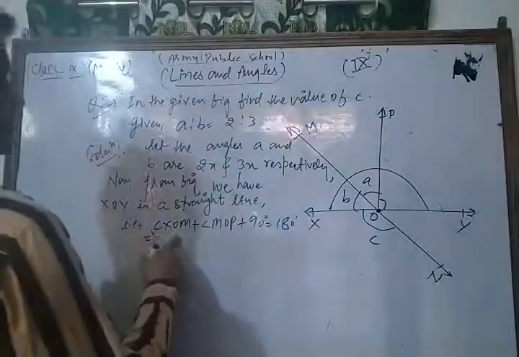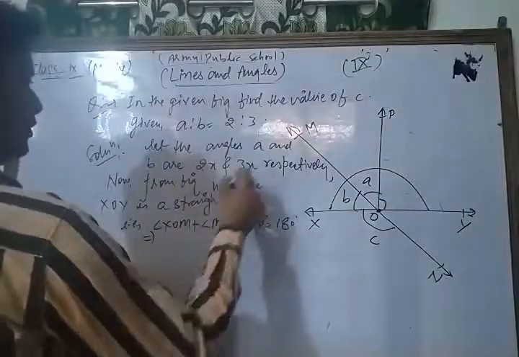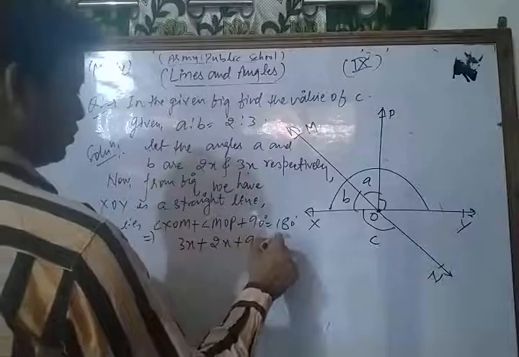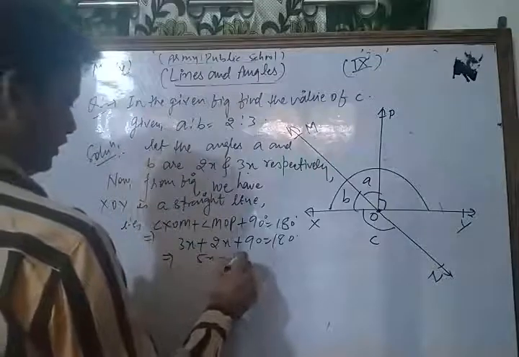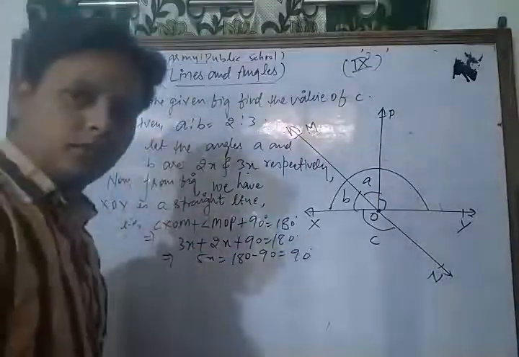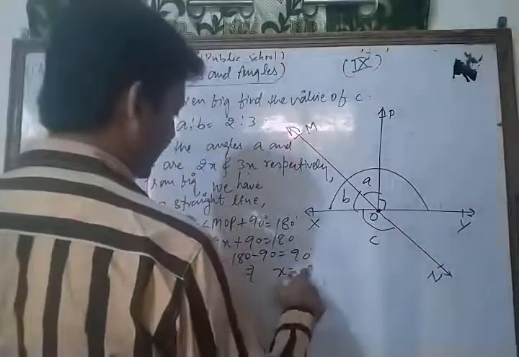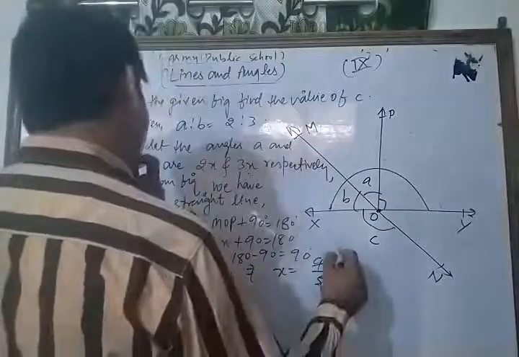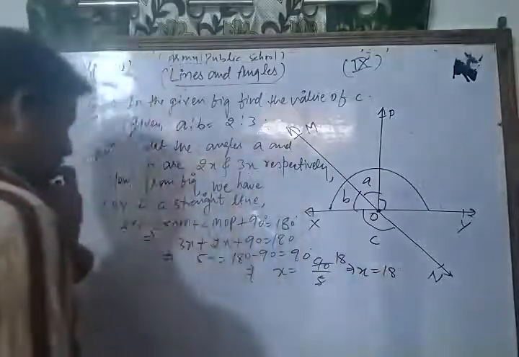Now XOM is what? This is B, which is 3x. This is 2x plus 90 is equal to 180. Now this is 5x is equal to 180 minus 90, that is 90 degrees. Now from there the value of x is equal to 90 upon 5, which is 18. Thus x is equal to 18.